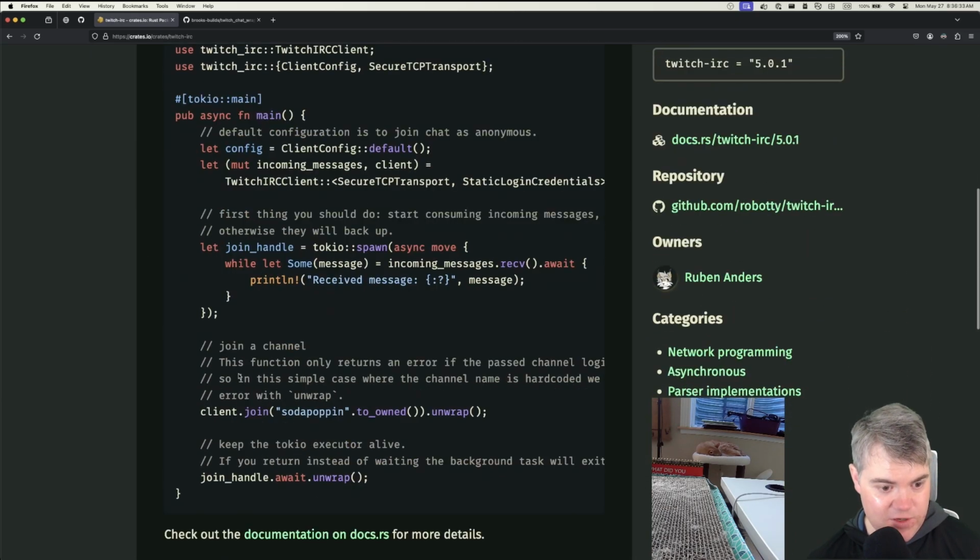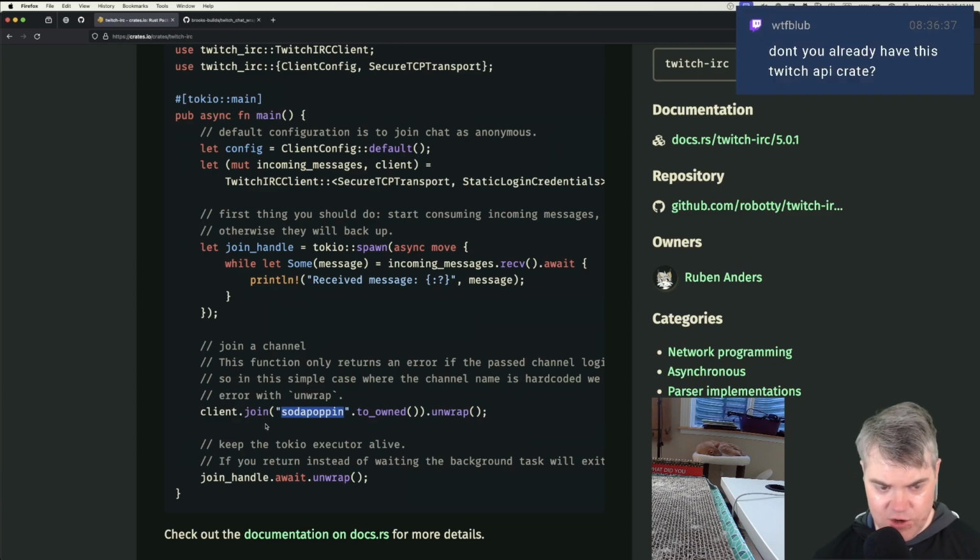That's good. I always find it interesting which streamers they use as their examples. Usually they use their own channels as examples. Soda Poppin isn't a coder though, right?